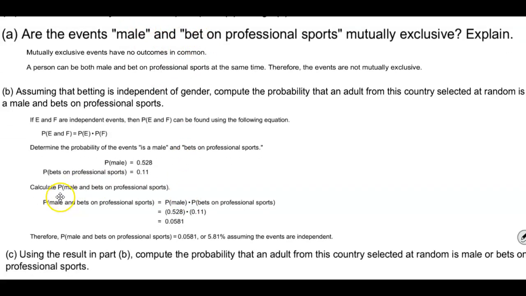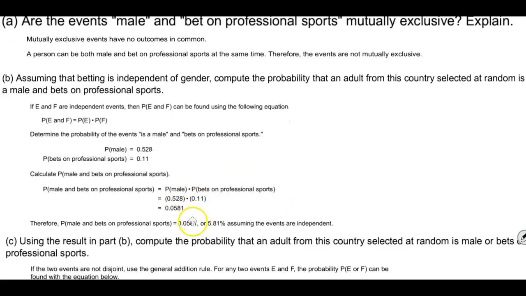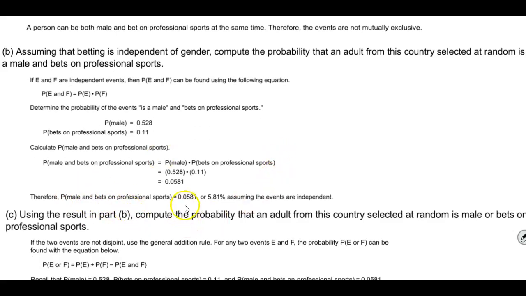Now what we want to do is calculate the probability of being a male and bets on professional sports. Now, because this is and, we're going to multiply the probability of being a male times the probability of bets on professional sports. So 0.528 times 0.11 is equal to 0.0581. And therefore, the probability that it's male and it bets on professional sports is 0.0581, or if you convert that to a percent, moving the decimal over twice, is 5.81%, assuming that the events are independent. Because if it's independent, that allows us to be able to multiply.